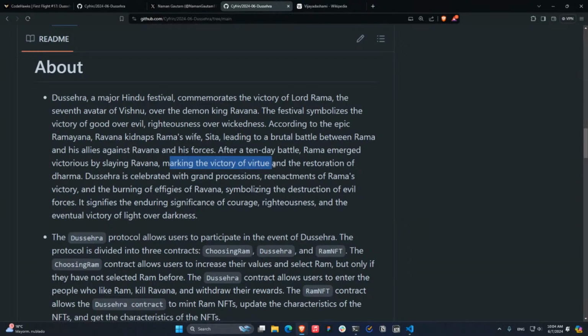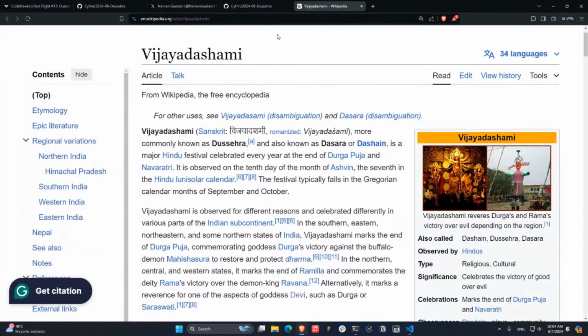Dussehra is celebrated with grand processions, reenactments of Rama's victory, and the burning of effigies of Ravana, symbolizing the destruction of evil forces. It signifies the enduring significance of courage, righteousness, and the eventual victory of light over darkness. This is some of the context of this first flight. If you want to learn more about this, I highly recommend you go to Wikipedia. Actually, I'm going to copy and paste this in the comments here.